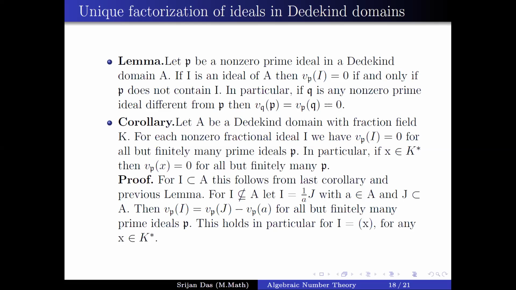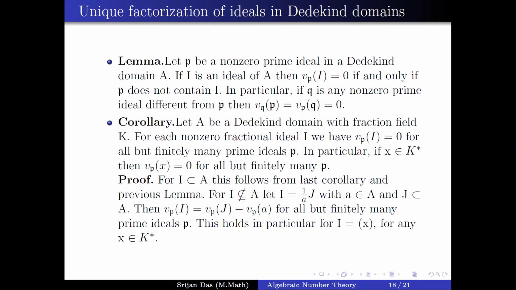From the definition of fractional ideal, we can write I as 1 over a times J, where J is an ideal of A and a is an element of A. From the basic property of the valuation map, we can say V_P(I) is equal to V_P(J) minus V_P(a).